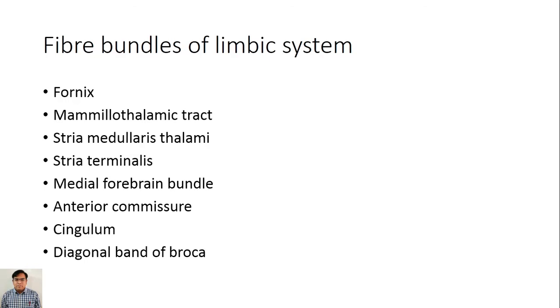Now the fiber bundles of the limbic system. It contains fornix, mammillothalamic tract, stria medullaris thalami, stria terminalis, medial forebrain bundle, anterior commissure, cingulum, and diagonal band of Broca. We will see them one by one.